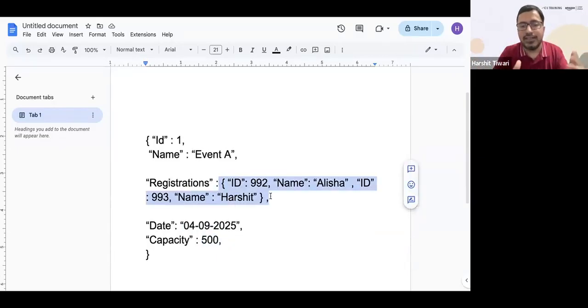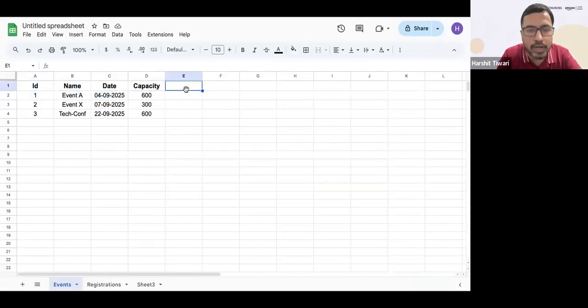So the advantage here is you can keep adding. Tomorrow you can keep adding. Let's say you want to add a new column, let's say venue address. I want to add a column of venue address. Okay, what is the address?